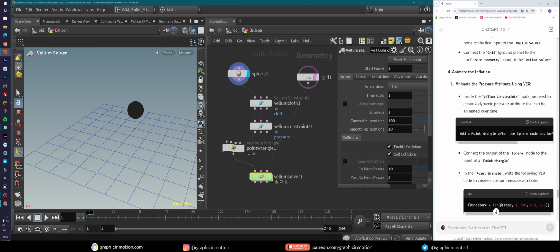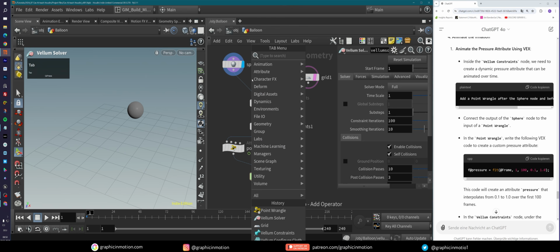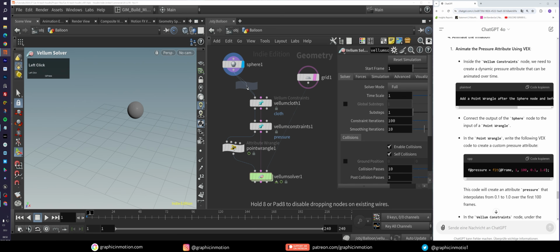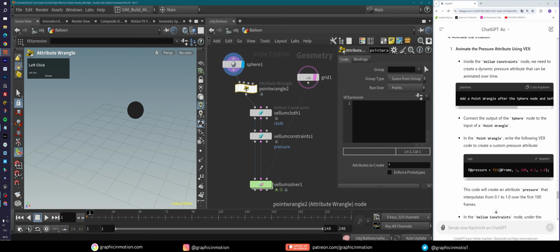And inside the vellum constraints node, we need to create a dynamic pressure attribute that can be animated over time. Connect the output of the sphere node to the input of a point wrangle. Okay, so let's do that, point wrangle. And let's delete this one here because I think that we do not need this anymore. Now in this point wrangle, we copy this vex code here and let's see what he's doing here. He's actually again creating a pressure attribute and fits this over time for the first 100 frames from 0 to 1. So he created this linear interpolation again, that's fine.